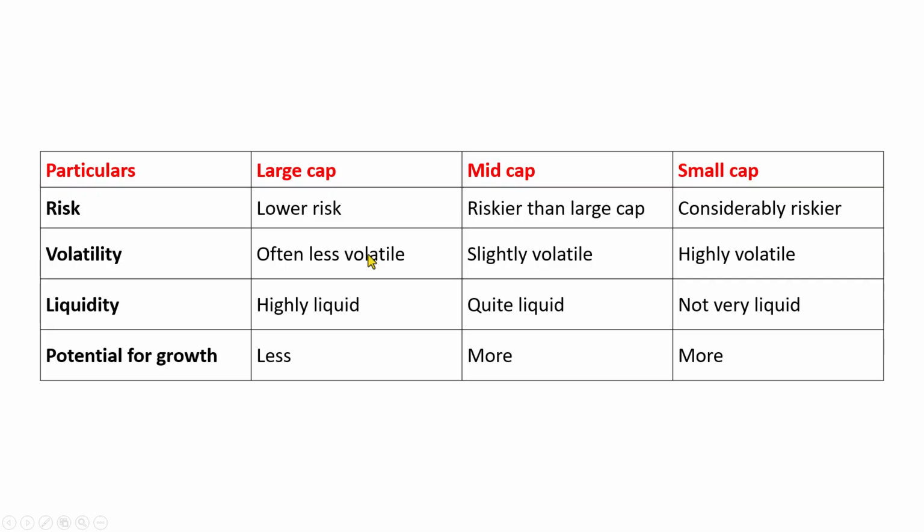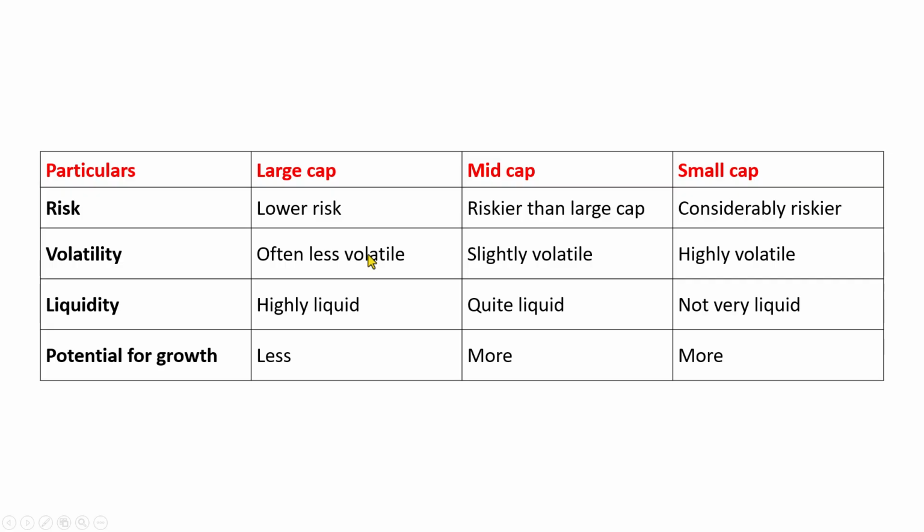Return is less because the companies have less potential for growth. And so, if someone wants stable returns and if they want to take less risk, then large cap companies are the right choice for them.